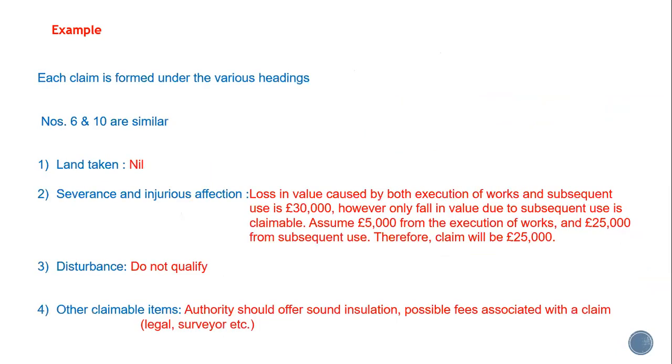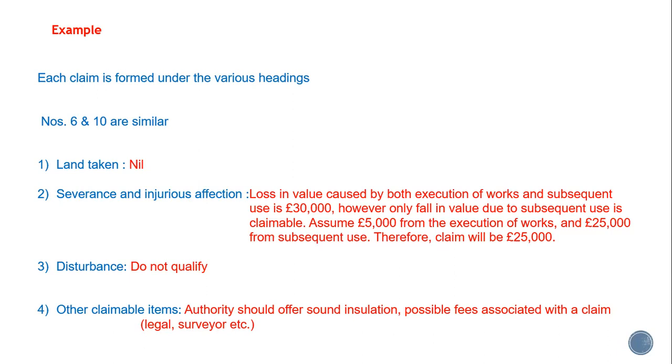They're quite similar. We set out 4 heads of claim. First of all, land taken is nil. They are having no land expropriated. The compulsory purchase order does not cover any of their land. Severance and injurious affection, yes. Although land is not being severed, there will be an injurious affection.